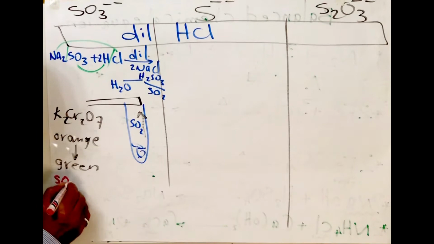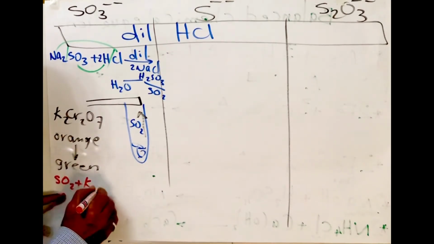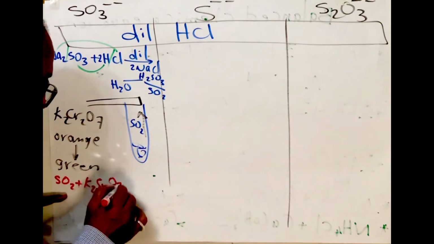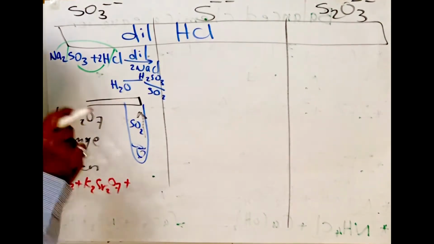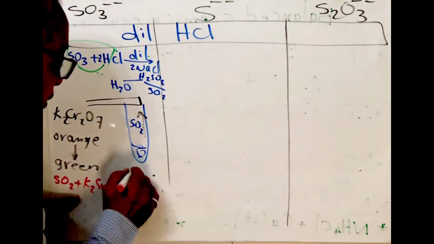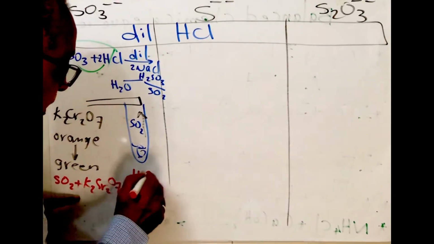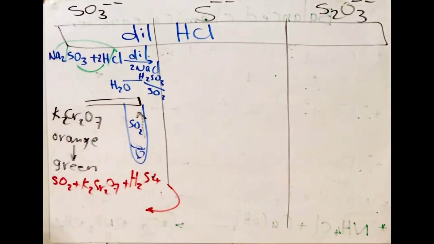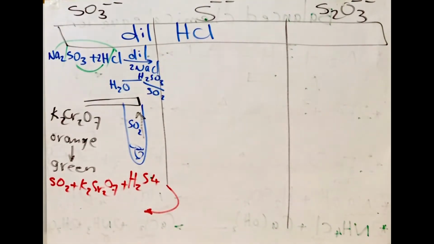SO2 plus K2Cr2O7 acidified, adding to it drops of sulfuric acid to make acidic medium, H2SO4. What happened? This equation is large, but it is easy to understand.